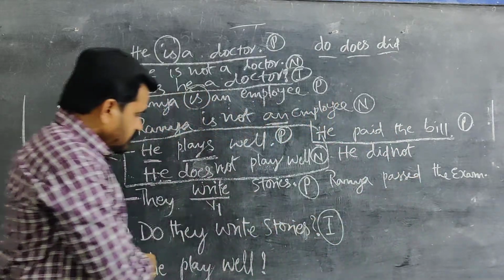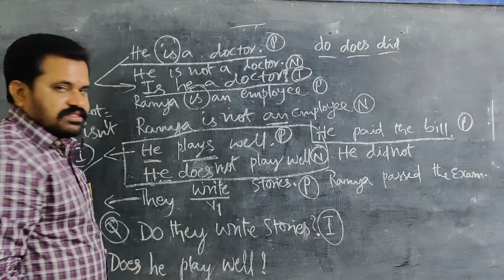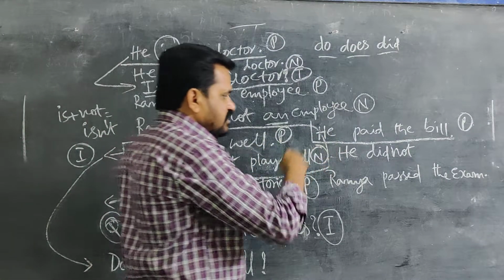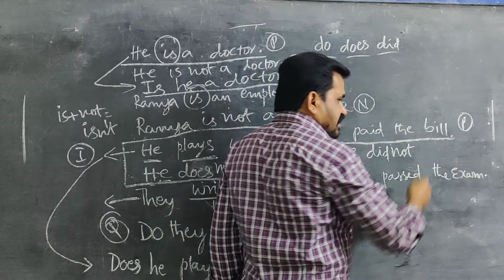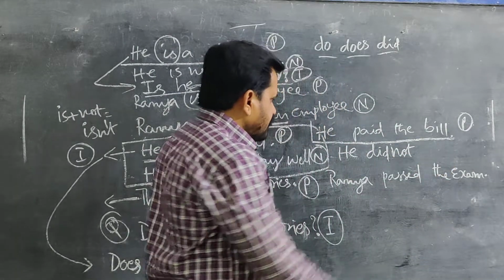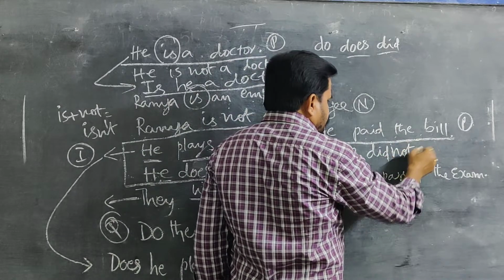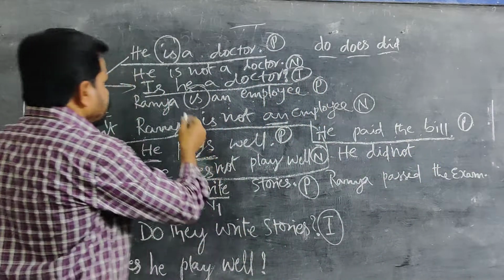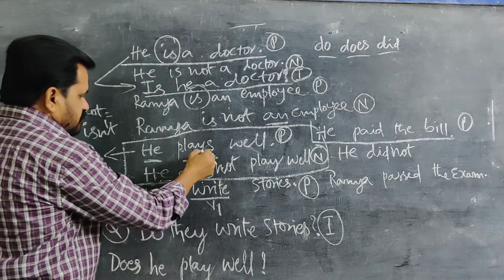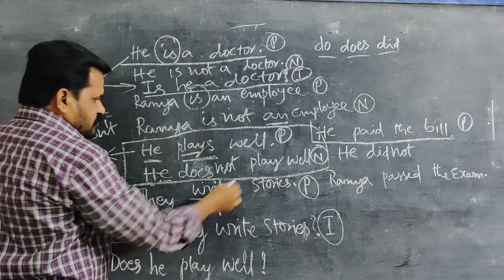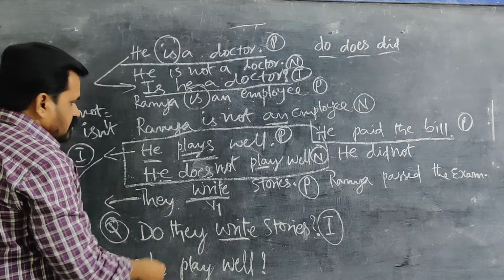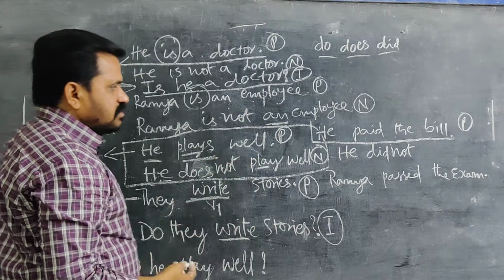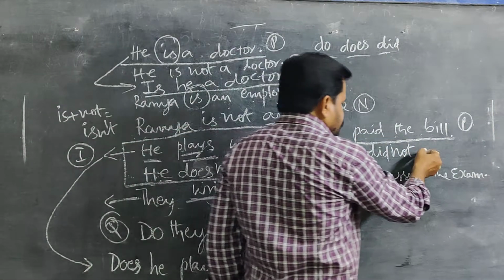Let's see the sentence structure here. Just writing the sentence like that is not enough; while writing you have to observe everything. He did not pay the bill. Is it correct? If I write this one, he did not paid the bill, can we write paid as it is?